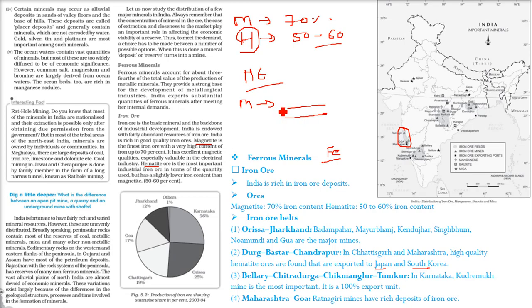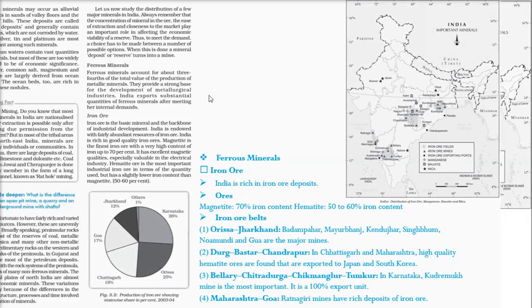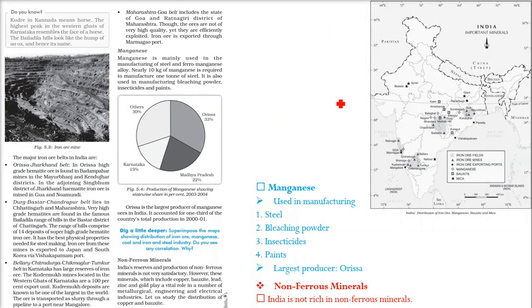They do the coal mining in Jowai and Cherrapunji, and this is done by family members. They make a long narrow tunnel, and this is called rat hole mining.